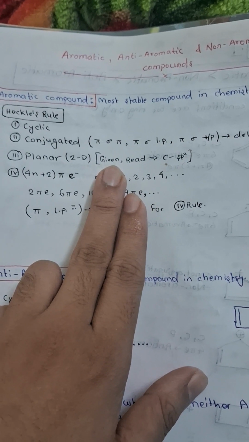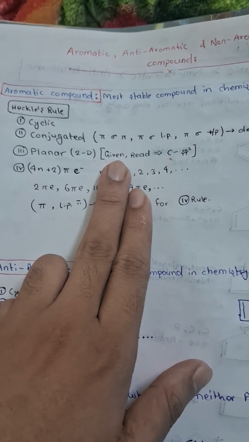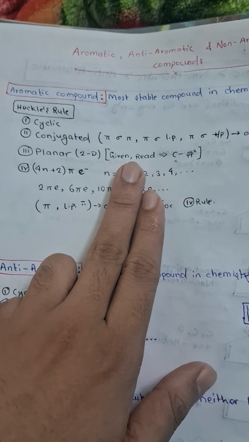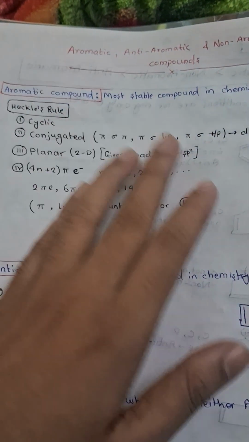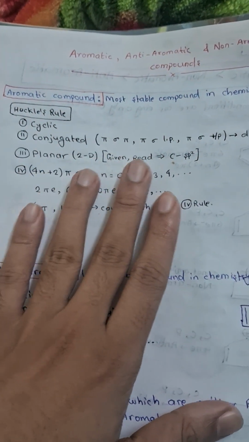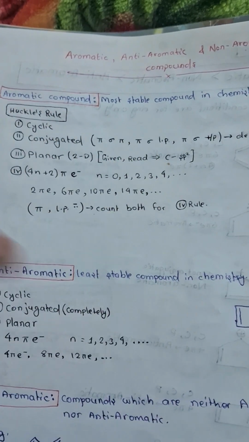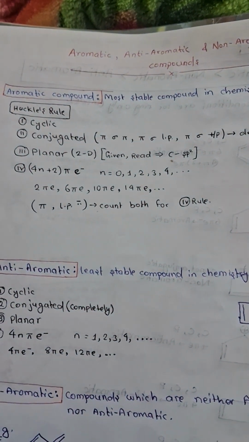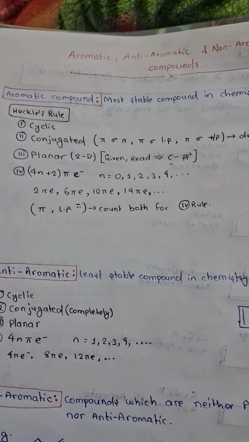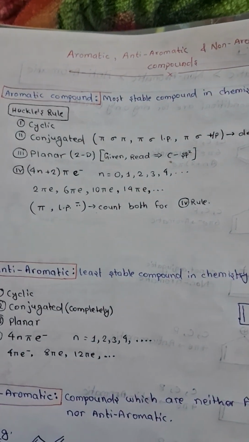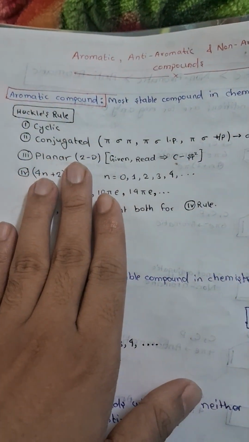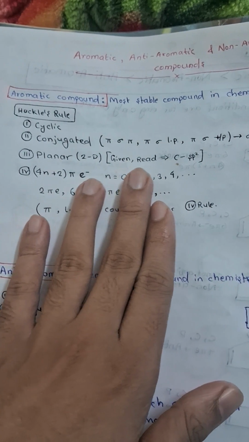It is always given, or the book says so. If the question says nothing about the planarity of the molecule, you will consider it to be planar to check these rules.